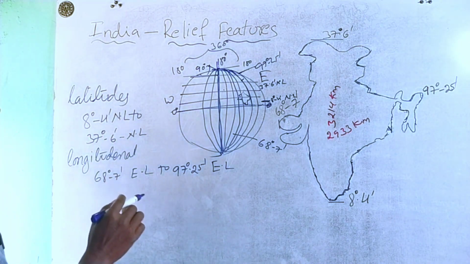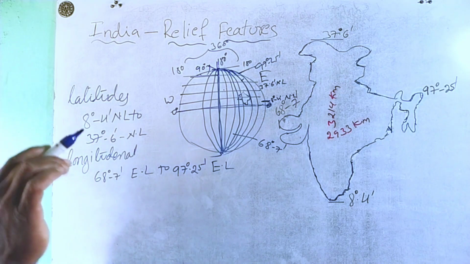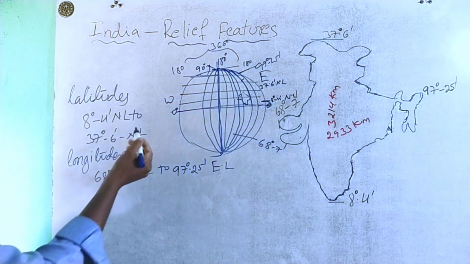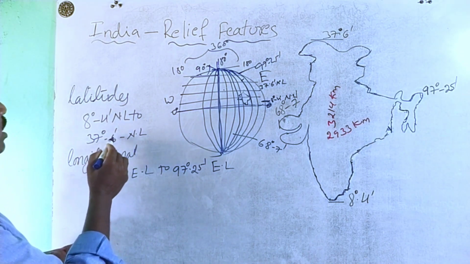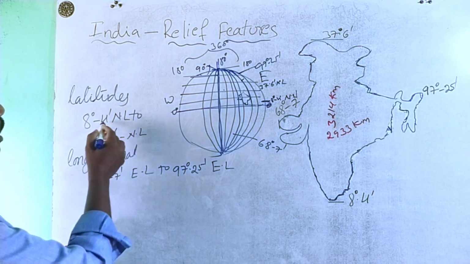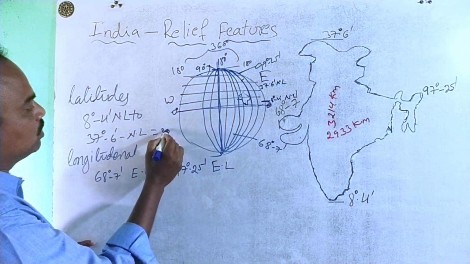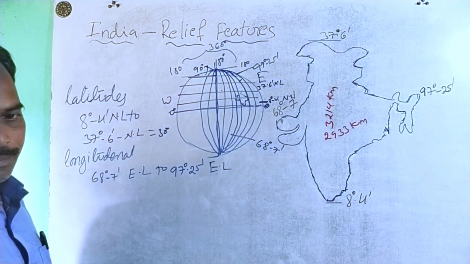I hope you got an idea about the extension of our country based on the latitudes and longitudes. Here we observe that between these two latitudes, 37 degrees 6 minutes and 8 degrees 4 minutes, if we subtract, there is nearly 30 degrees, approximately 30 degrees in length.